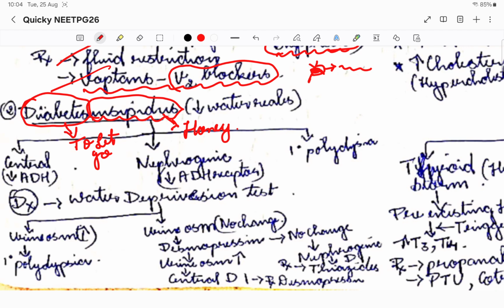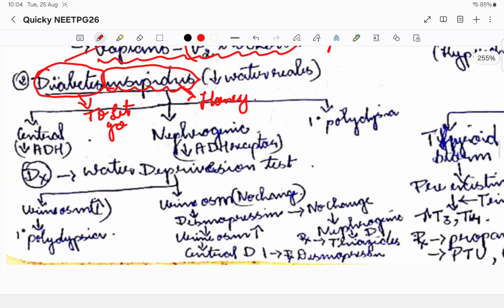So that is what happens in diabetes mellitus, right? So that is the meaning of diabetes mellitus and diabetes insipidus. That's it. Okay. Then coming to the types of diabetes insipidus, now basically ADH is not getting secreted, right? So the insult might be because of the ADH, so it is an ADH problem, right?